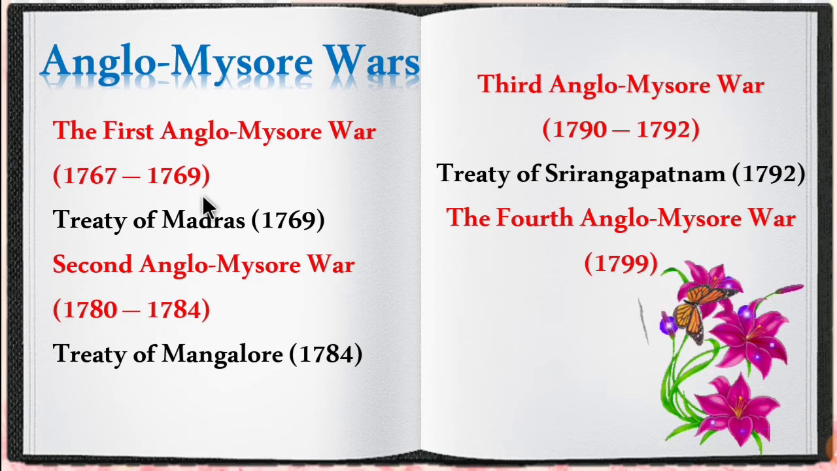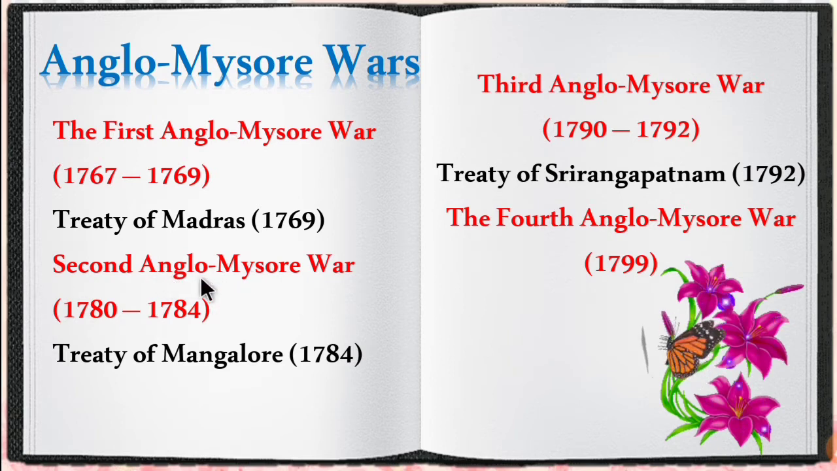The war ended with the treaty called the Treaty of Madras, which was signed in 1769. So the first Anglo-Mysore War was won by the Mysore Kingdom, which was ruled by Hyder Ali.